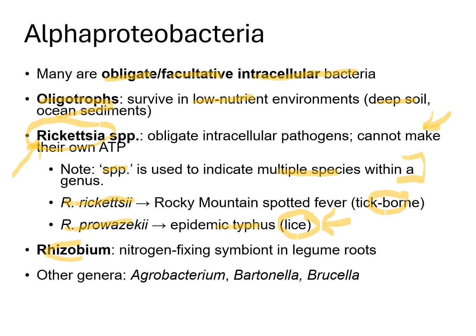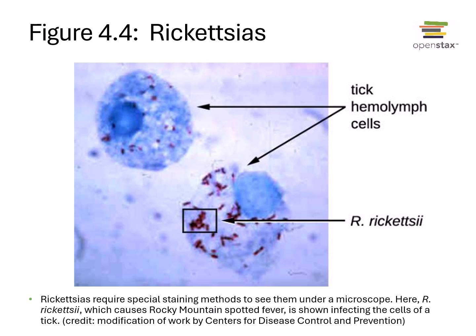Alphaproteobacteria also include Rhizobium, which we talked about earlier. These are nitrogen-fixing bacteria that can live in these plant roots, these legume roots. And we'll look at additional genera of Alphaproteobacteria as well. Rickettsia usually requires special staining methods because they're too small to identify with the normal gram stain.